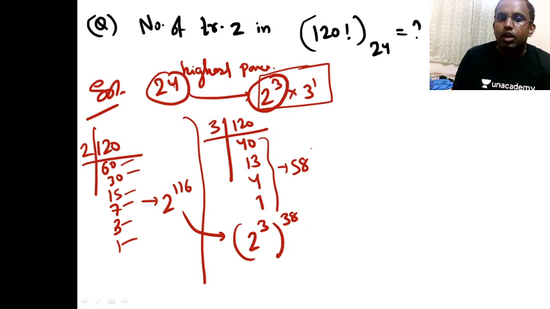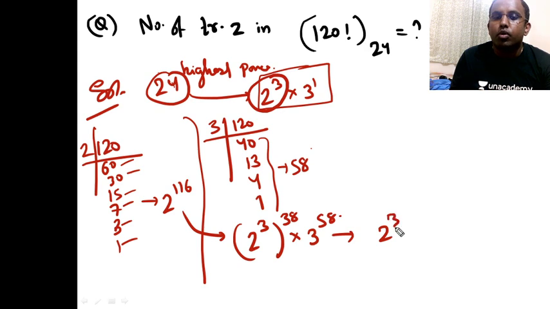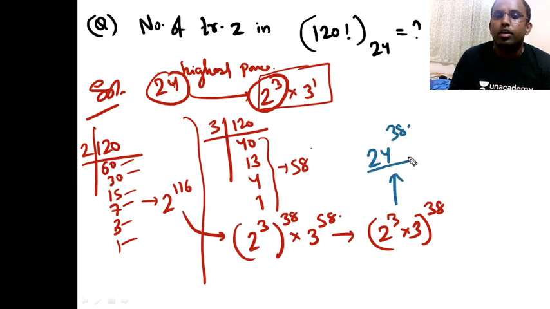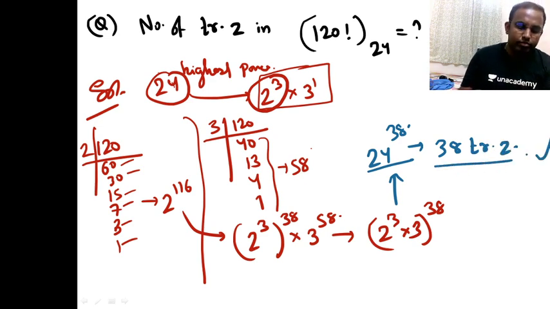Okay. Now if this is 38 here, so 2 cube is dividing it 38 times and 3 is contained 58 times. So how many pairs can I form? I can form 2 cube into 3 only 38 pairs. So 38 pairs means I can have 24's highest power as 38, right? So 38 is the answer. So what is the highest power? 38. That means 38 trailing zeros. This is the answer.